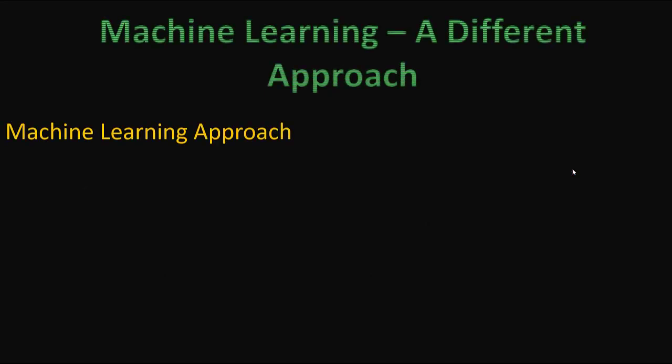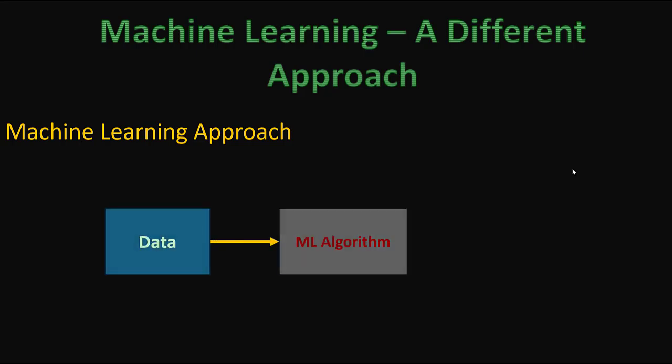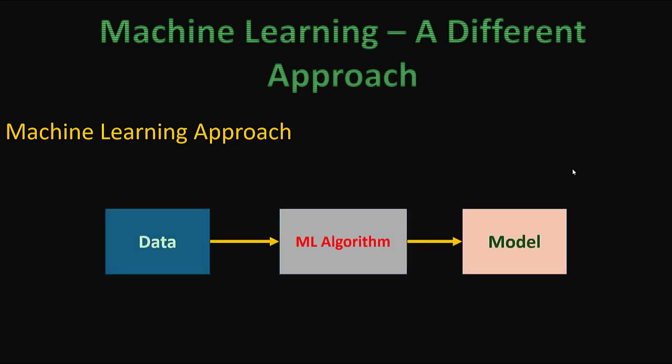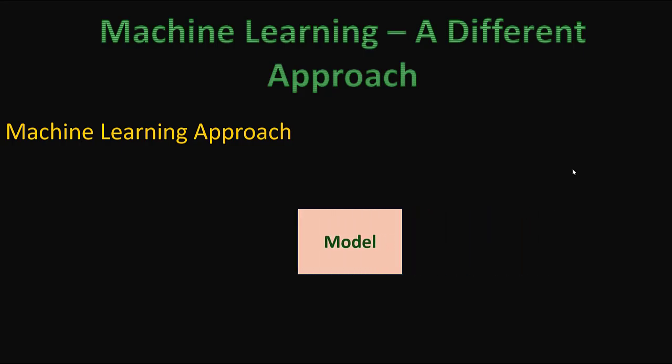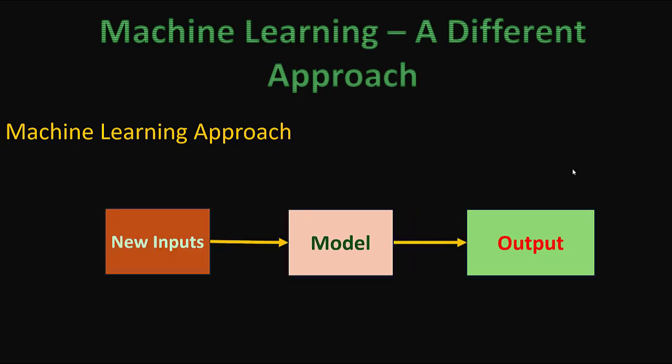Now what happens in this approach? Here you can see we give the data to the machine, and based on the data, the algorithm makes the rules and creates a model. It creates a model based on the data. Now this particular model which was created, when we give new inputs, we get the output. That is when we test it. When we give some unseen data to the model, it creates the output.